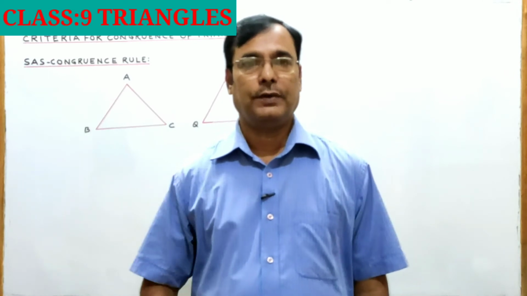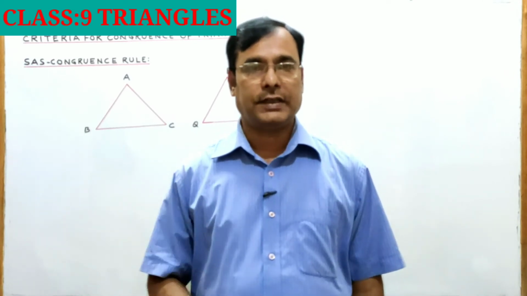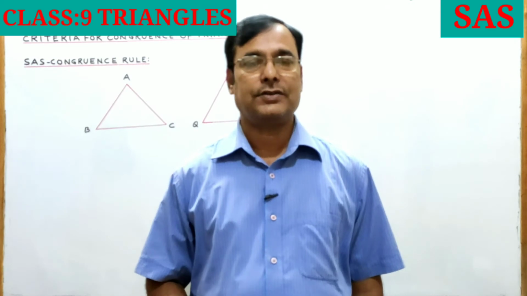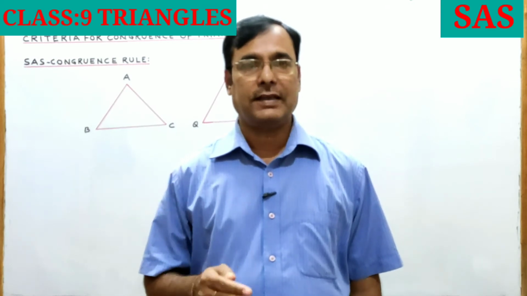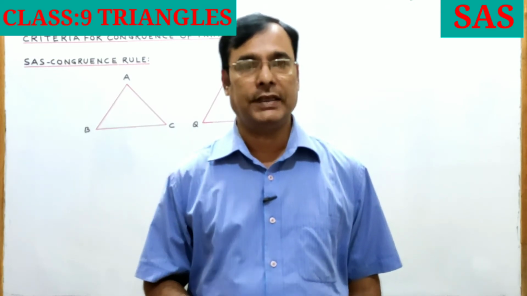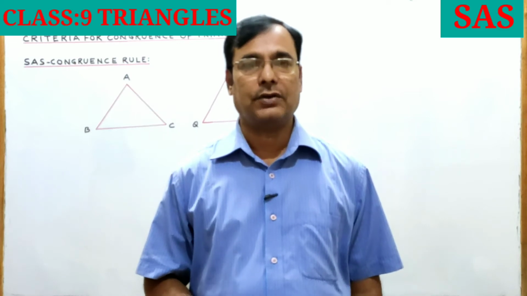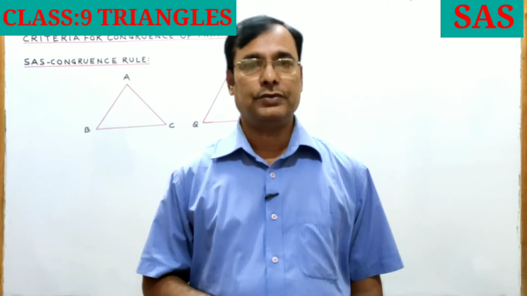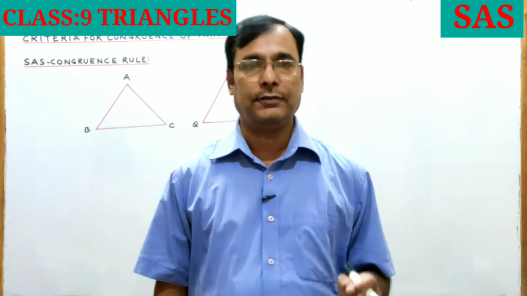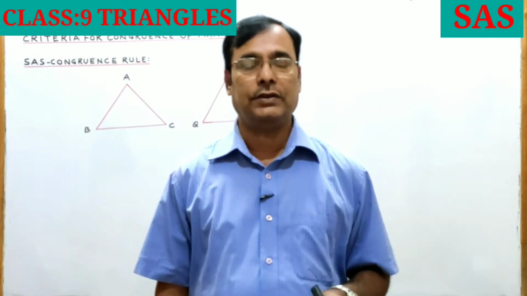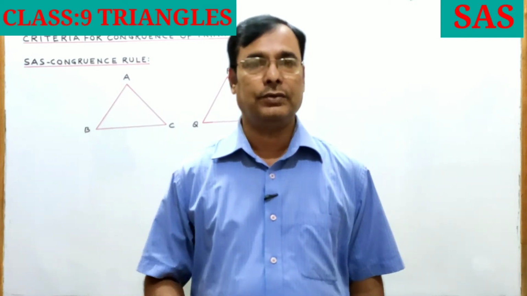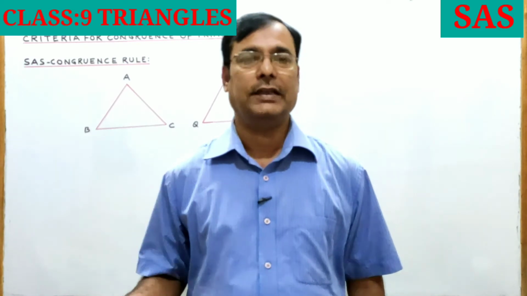Criteria for congruence of triangles. The first criterion is the SAS congruence rule. This SAS congruence rule says that two triangles are congruent if two sides and the included angle of one triangle are equal to two sides and the included angle of the other triangle.